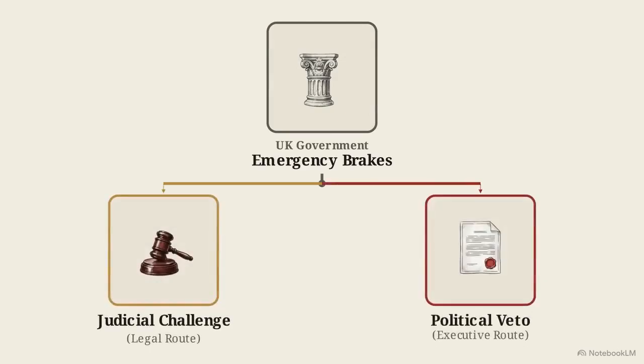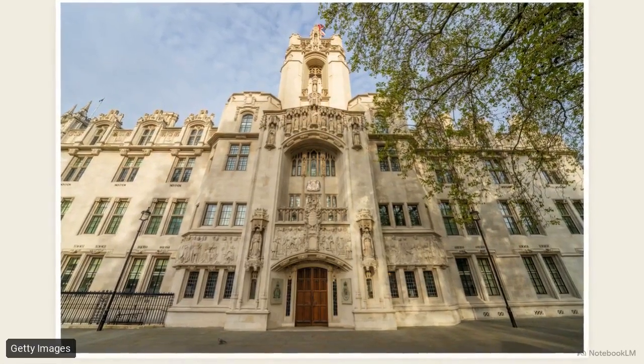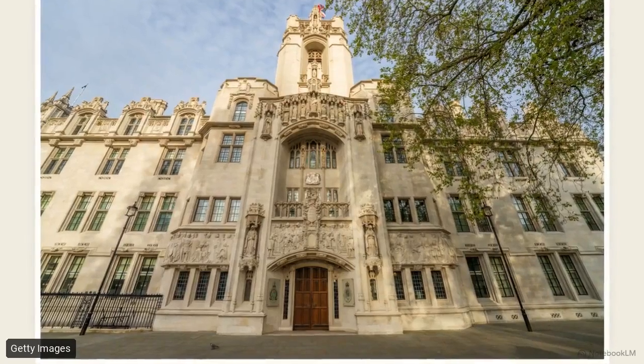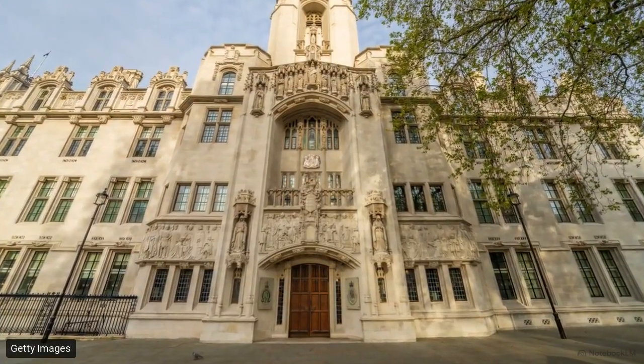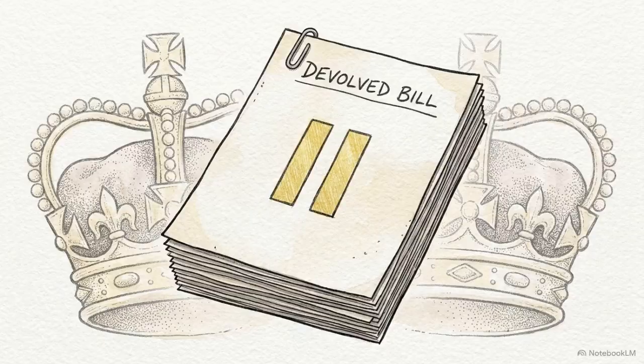This diagram illustrates the two emergency brakes the UK government can pull to block devolved legislation. The process splits into a judicial challenge and a political veto. Down the judicial route, UK law officers have the authority to intercept a devolved bill and refer it directly to the Supreme Court for a ruling on its competence, completely pausing the process before it ever receives royal assent.